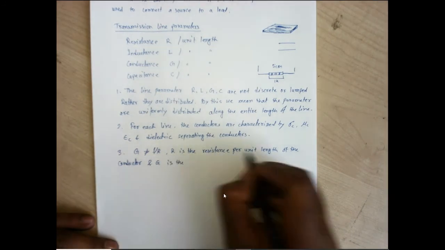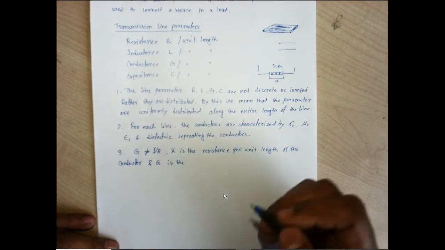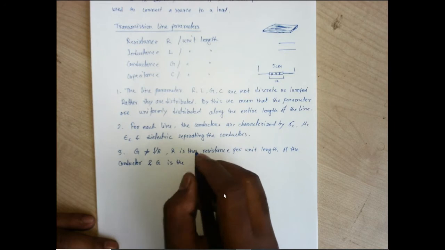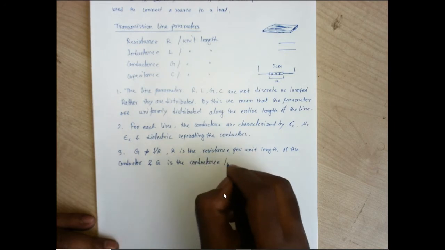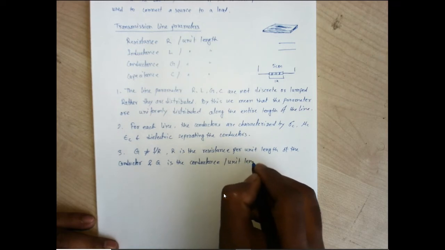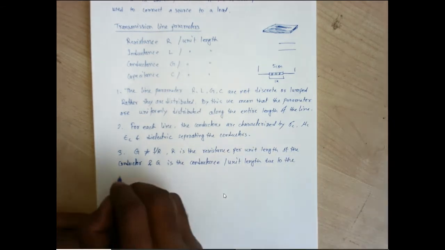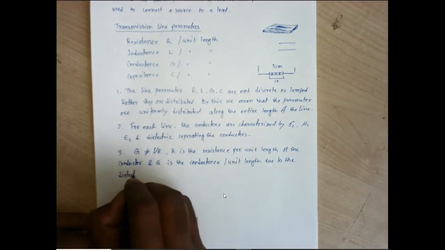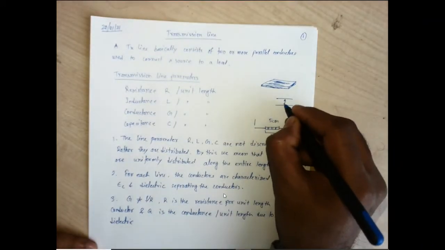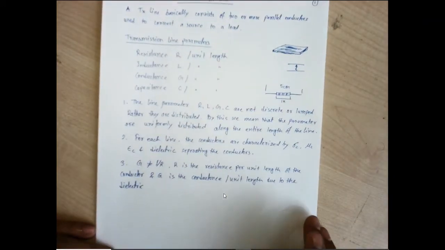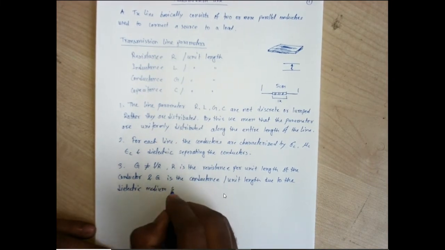And this G is the conductance. It is not at all the conductance due to this transmission line. This is due to the dielectric separating the conductors. It is the conductance per unit length due to the dielectric, the dielectric material which exists between these two transmission lines, the dielectric medium separating the conductors.